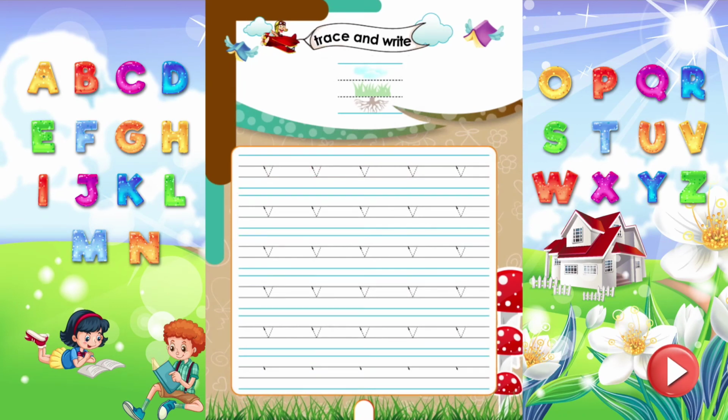Trace and write. Do you know, kids? V, which sounds V, is a grass letter. Letters which exactly fit between two middle lines are grass letters. Now, trace and write the letter V properly.